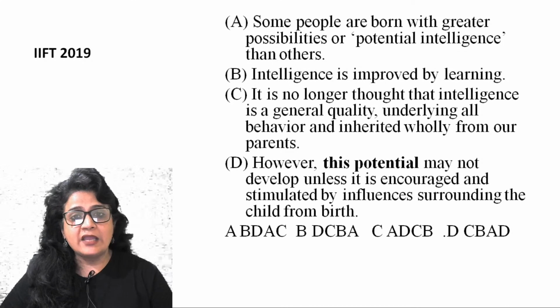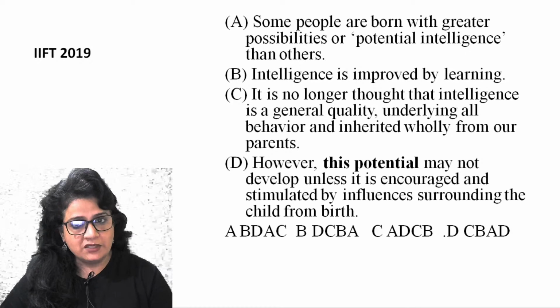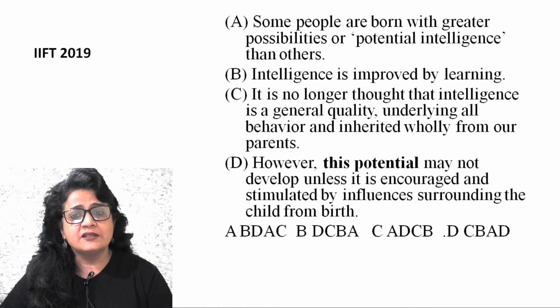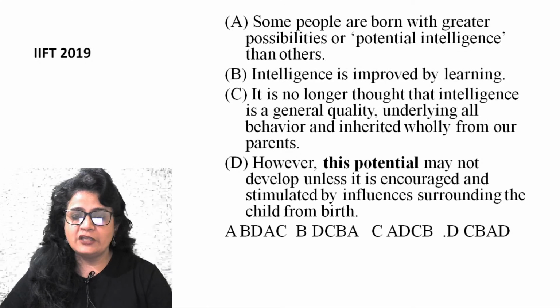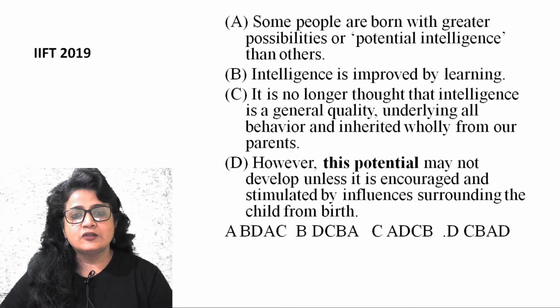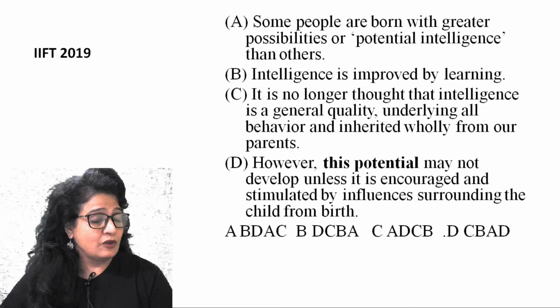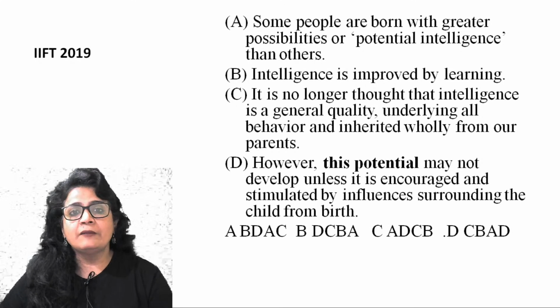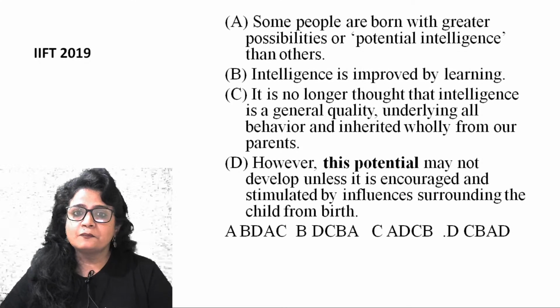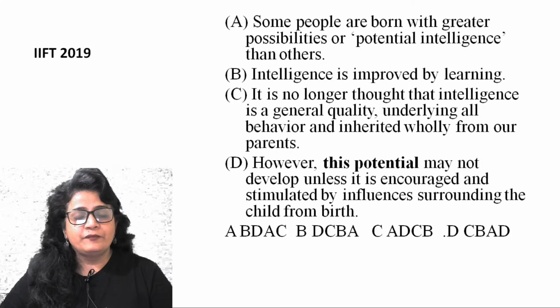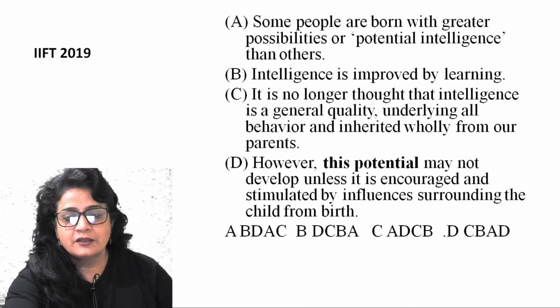And then you have AD. Some people are born with greater possibilities or potential intelligence than others. However, this potential may not develop. This potential clearly connects with A. So AD becomes your mandatory pair, and CB is your other mandatory pair, beginning with C. The answer is D. Alright, so IIFT, don't get carried away.